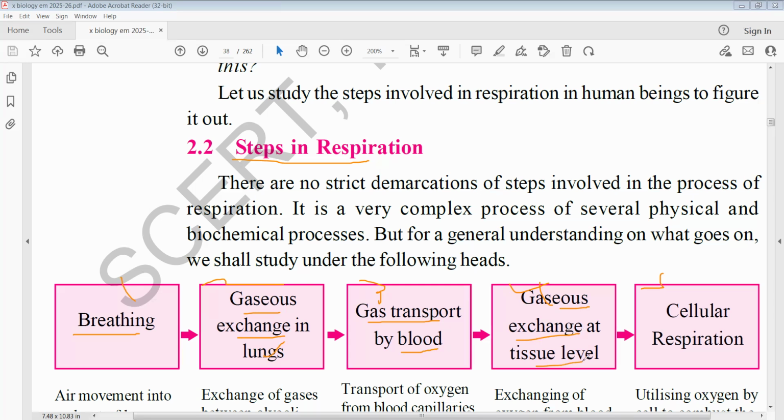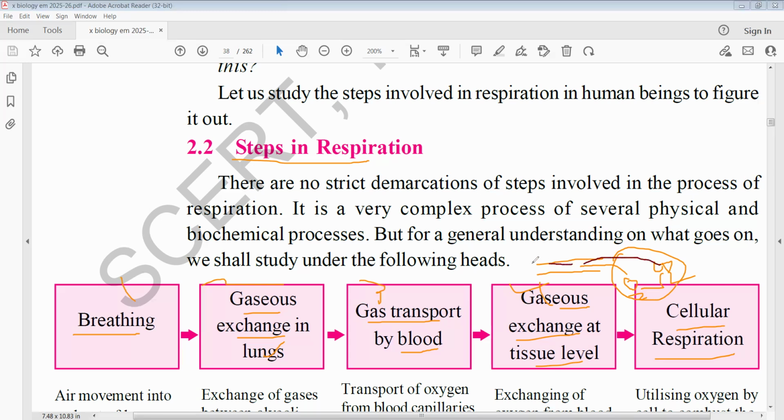In the cells, carbon dioxide leaves and enters the blood, and whatever oxygen is present in the blood enters the cells. It is called cellular respiration. Why? Because when oxygen reaches the cell through the blood vessels, oxygen enters the cell, whereas carbon dioxide is formed inside the cell and enters the blood.